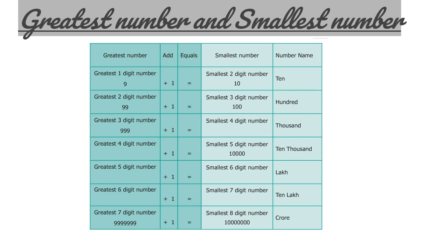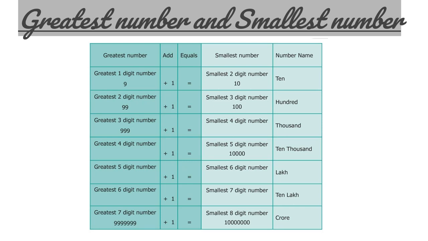Now let us have a recap of greatest number and smallest number. The greatest one-digit number is 9. When we add 1 to it, you'll get the smallest two-digit number 10. The greatest two-digit number is 99. When we add 1 to it, you'll get the smallest three-digit number 100. The greatest three-digit number is 999. When we add 1 to it, we'll get the smallest four-digit number, which is 1000.